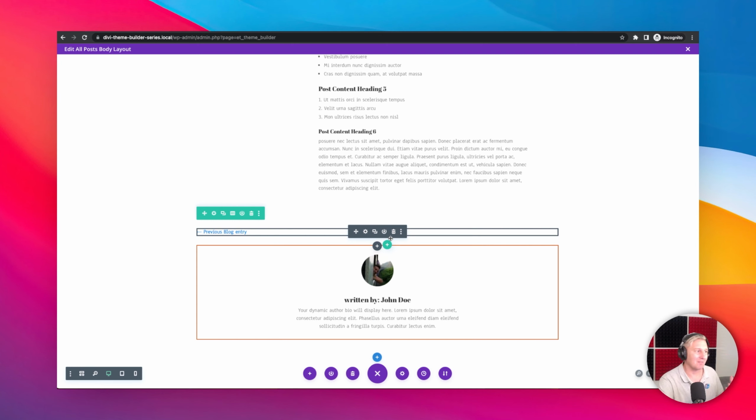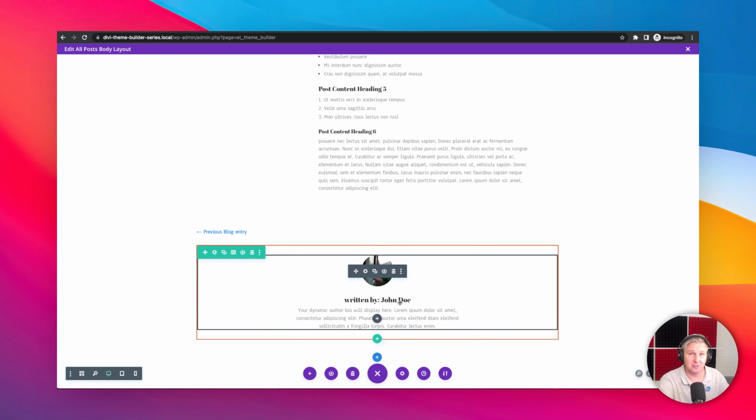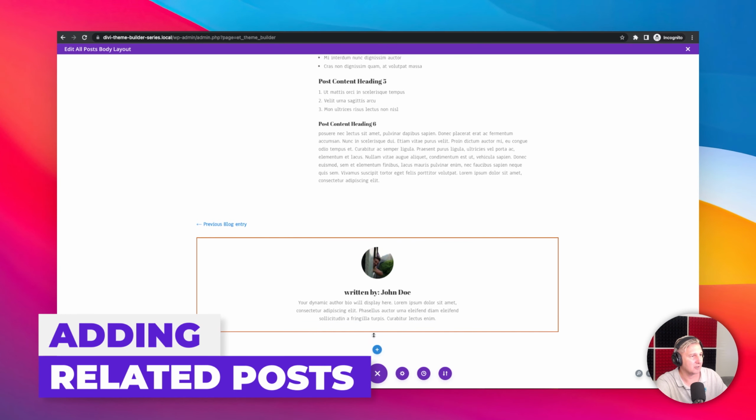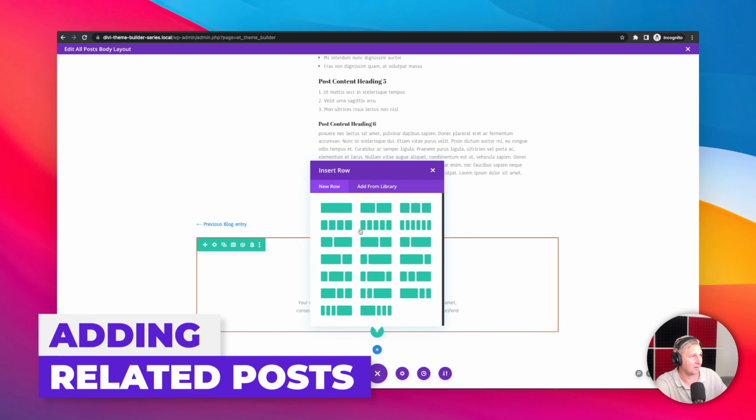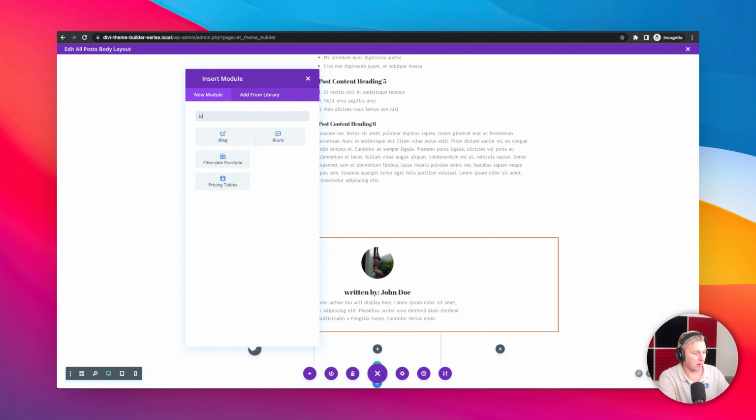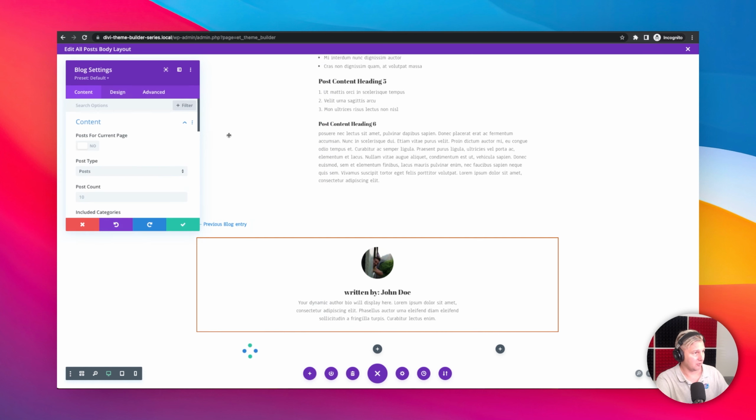What are some other relevant pieces of information? Well, of course, I said that we wanted to go ahead and add some categories that relate, or other posts that relate to this category. Now, that's not that hard to do. So let's go ahead and do that. Okay, so what we're going to do is we will, you guessed it, add another row here. We're going to do a 3-column row, okay? We are going to be adding a blog module to the first column.